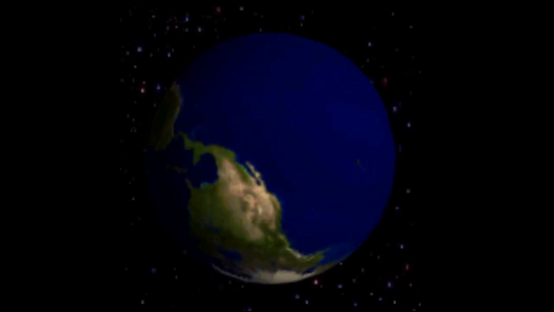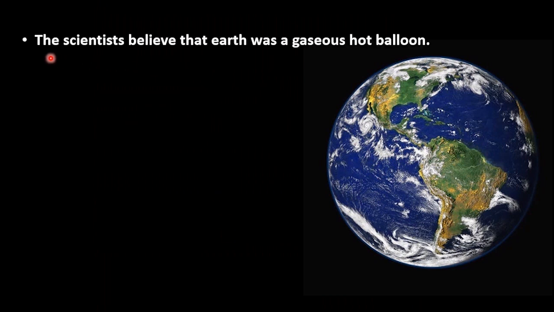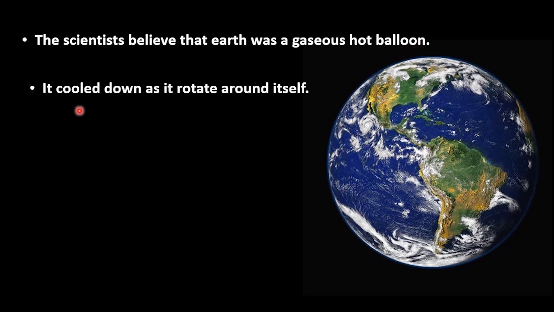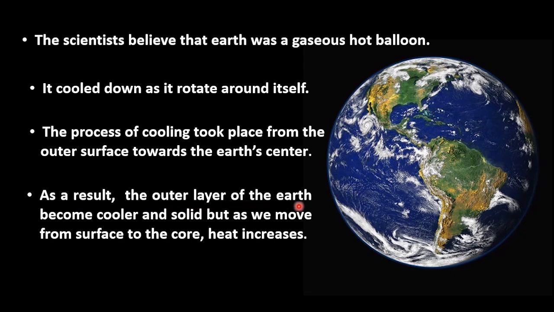A similar process occurred when the earth cooled. So, the scientists believe that the earth was a gaseous balloon. It cooled down as it rotated around itself. So, as we know that the earth rotates around itself, the temperature slowly cooled down. The process of cooling took place from the outer surface towards the earth's center, and the cooling process started from the outer surface. As a result, the outer layer of the earth became cooler and solid.